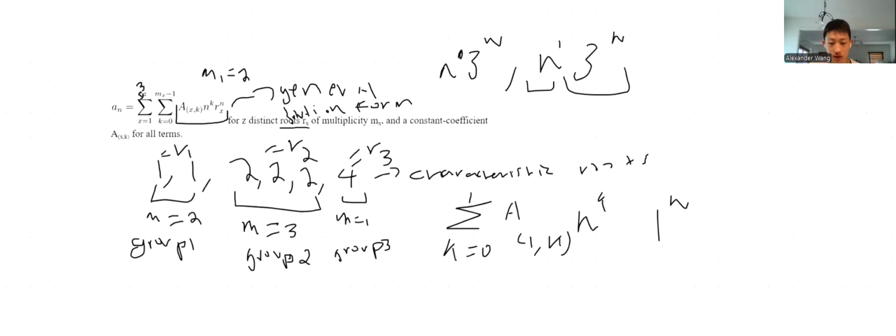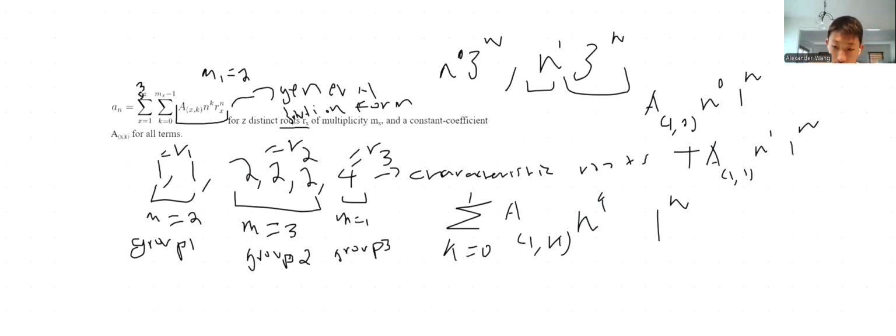And to evaluate this, you just plug in 0 and 1, so you get a of 1 comma 0, n to the power of 0, 1 to the power of n, plus a of 1, 1, times n to the power of 1, 1 to the power of n.